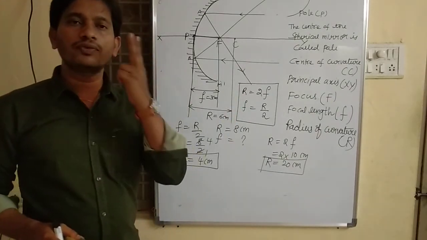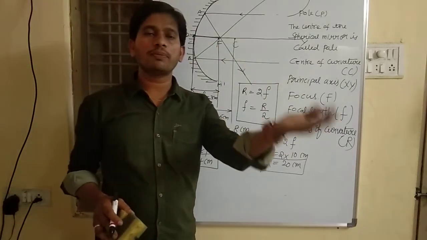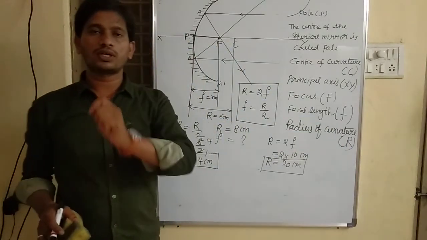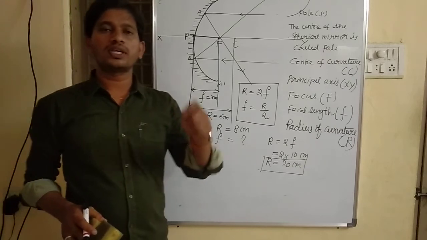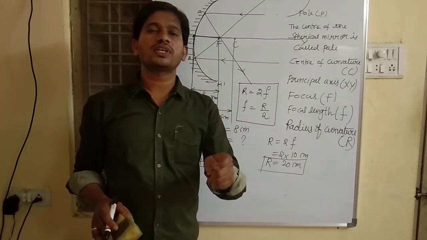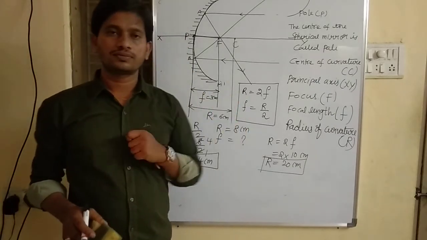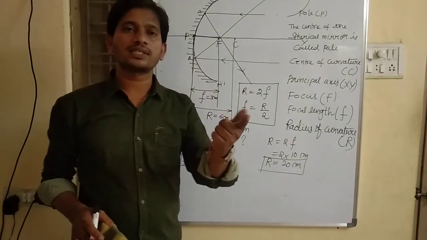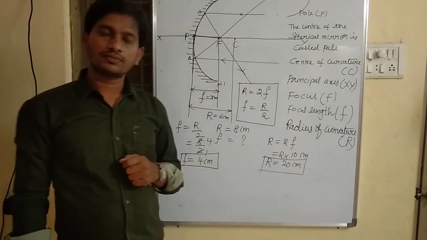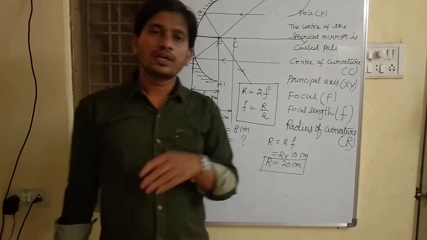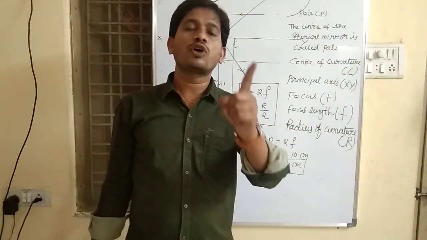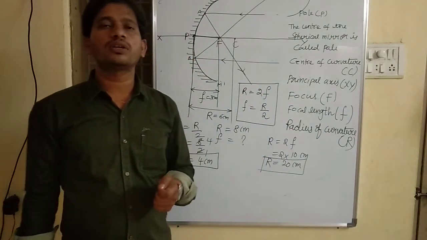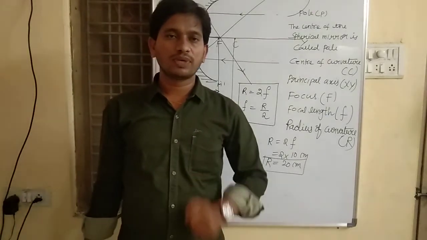Spherical mirrors are of two types. One is concave mirror and the other is convex mirror. Concave mirror is the mirror whose reflecting surface is bent in. Reflection of light takes place at the concave surface. And in convex mirror, reflection of light takes place at the convex surface. That is the difference between concave mirror and convex mirror.